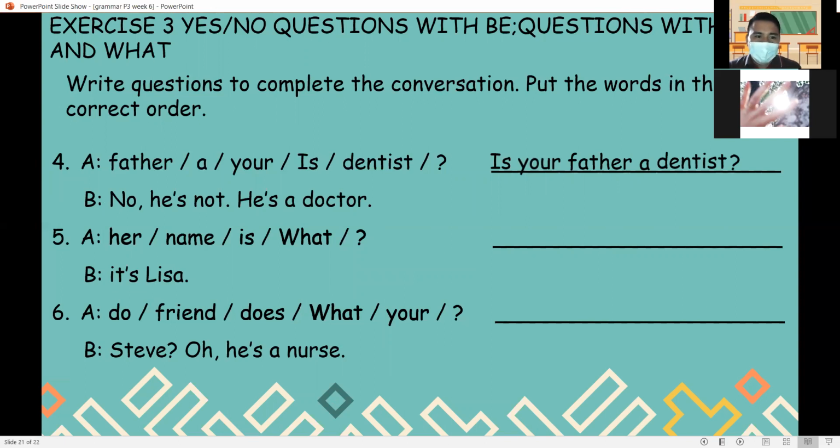Number 5. We have here, her name is what? This is a what and who question. So we need to write first the what plus be verb plus subject plus object. And don't forget the question mark. What is her name? Letter B, it's Lisa.